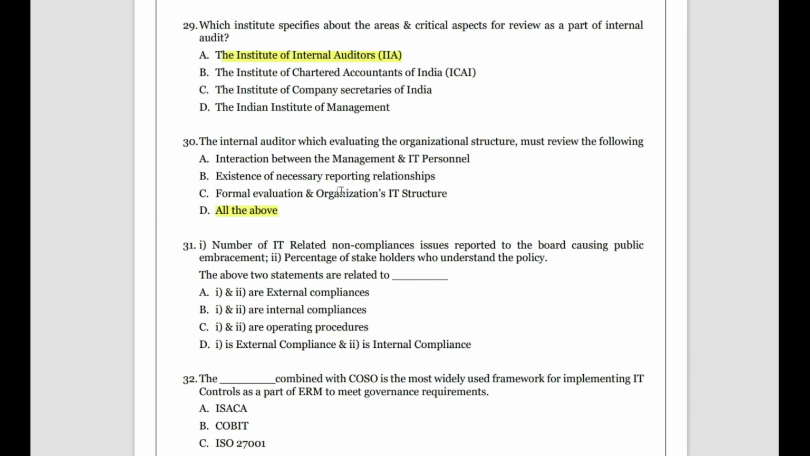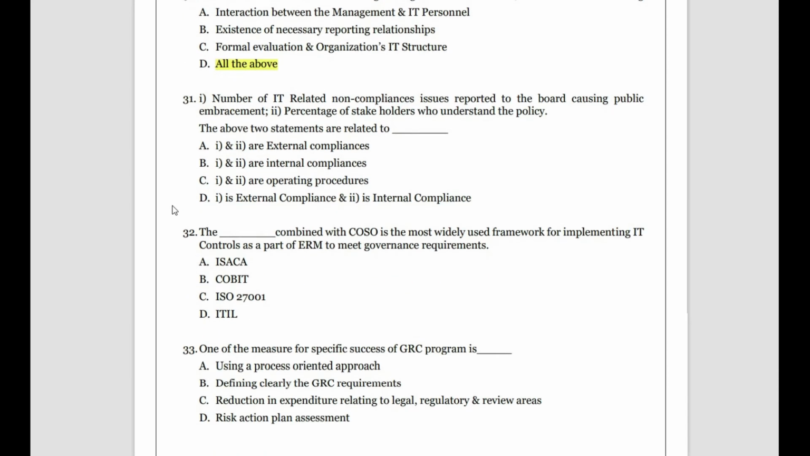So let us read this option once again for you. The internal auditor will see the interaction between the management and IT personnel, existence of necessary reporting relationship, formal evaluation and organizational IT structure. Yes, he sees all these things. Okay, so next one. Okay, then 31st one.